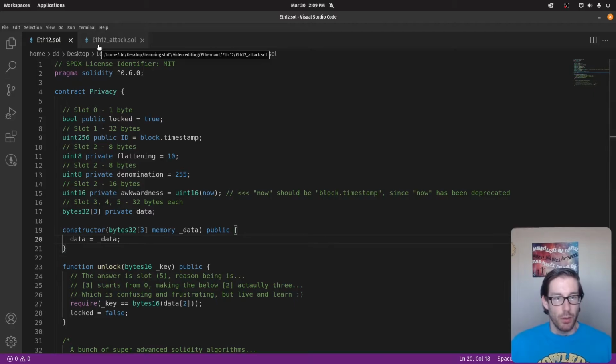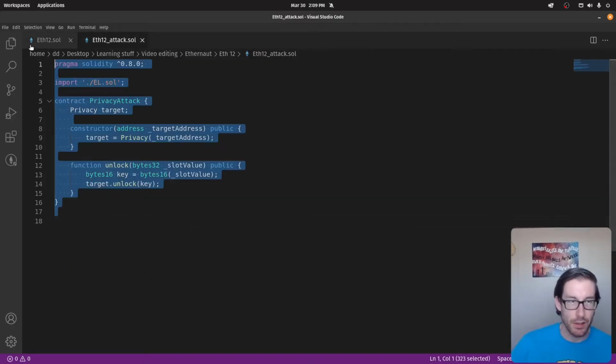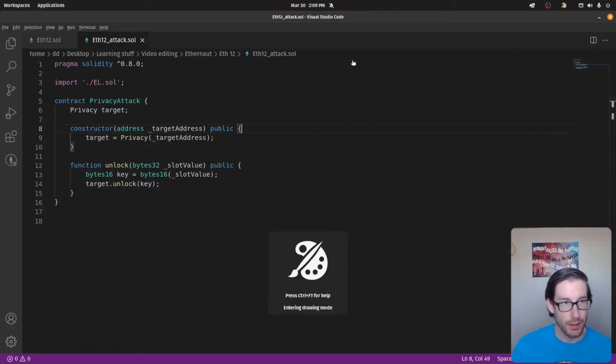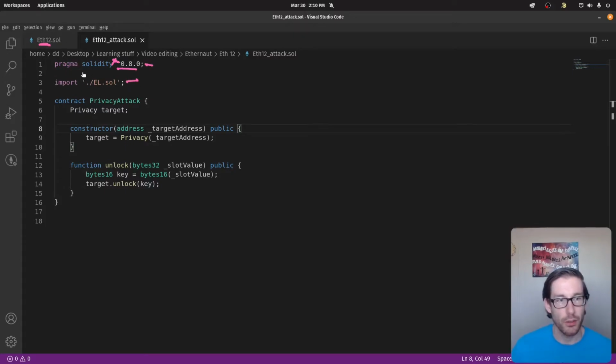So we understand the code, we understand the target. This is going to be our attack contract. Very short, very simple. So in this attack contract, we're going to start out with the pragma piece. So we're doing our compiler version, which is 0.8. Shouldn't be floating, should be static. We're going to import the contract here so we can utilize the specific unlock function from there. So we're going to import that here.